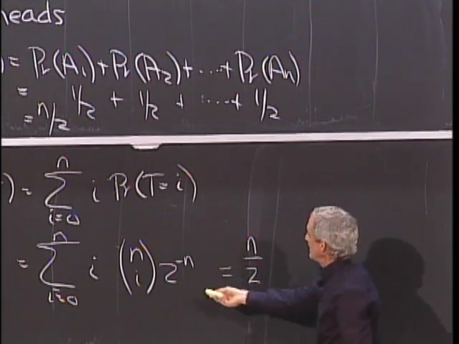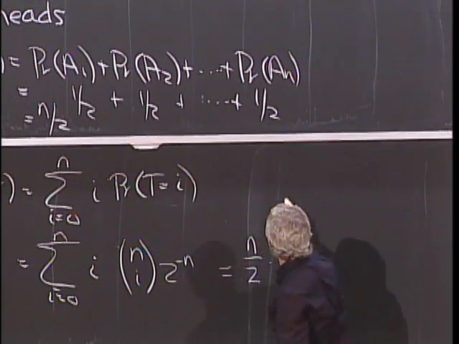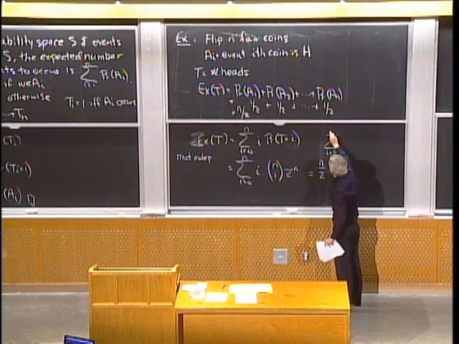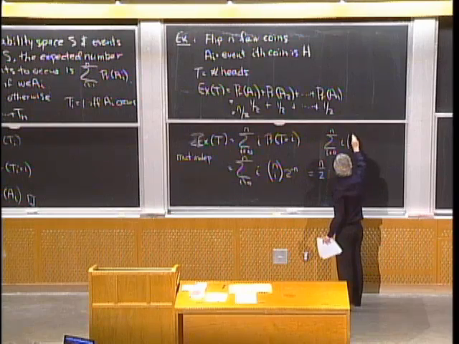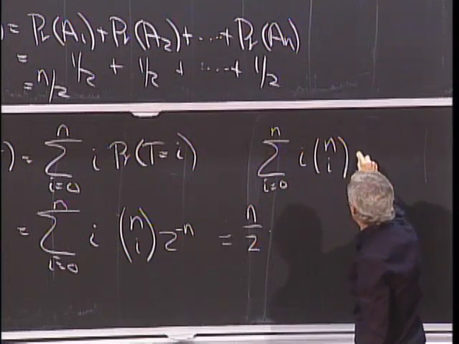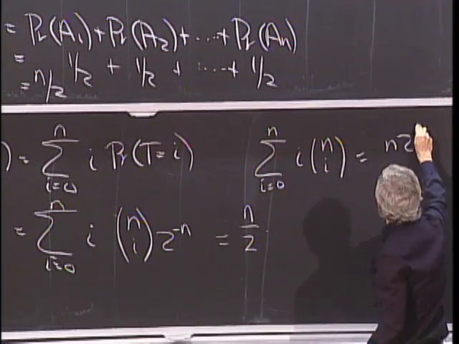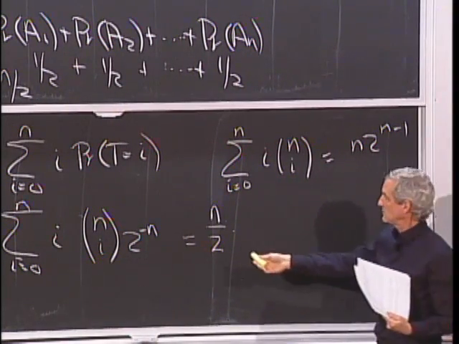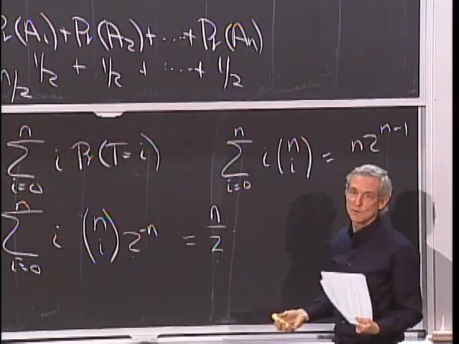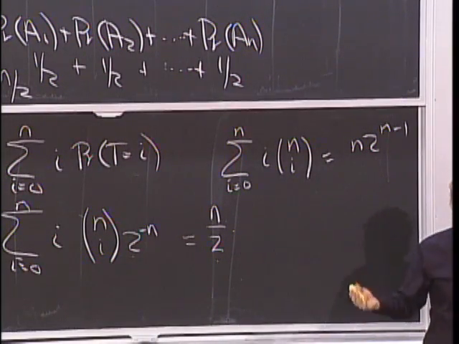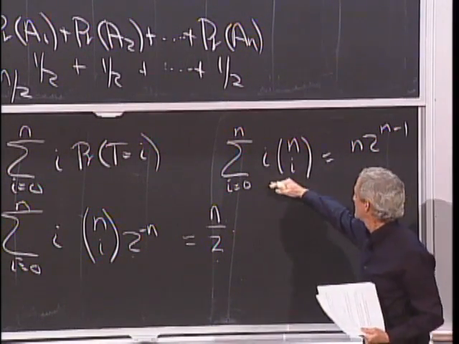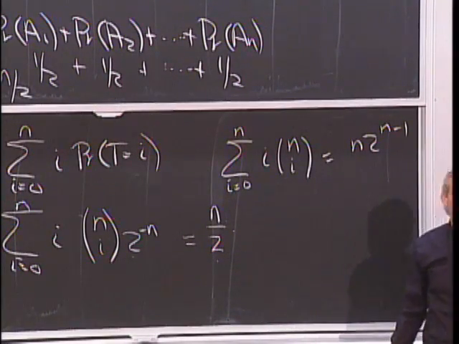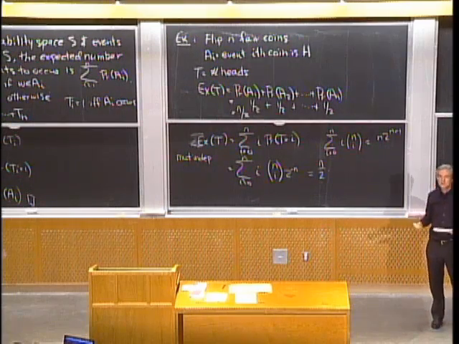All right, in fact, we can multiply by 2 to the n here. We have proved, using probability theory and theorem 1 over there, that the sum of i times n choose i equals n times 2 to the n minus 1. Right, just multiply by 2 to the n on each side. So we've given a probability-based proof of this identity, which can be harder to do otherwise. Any questions